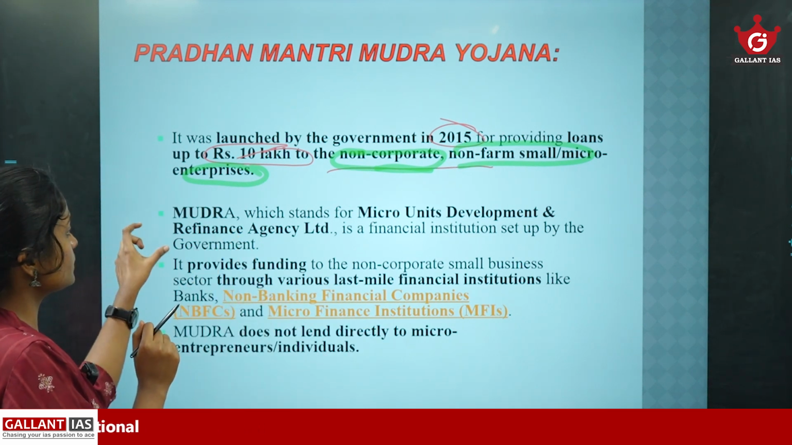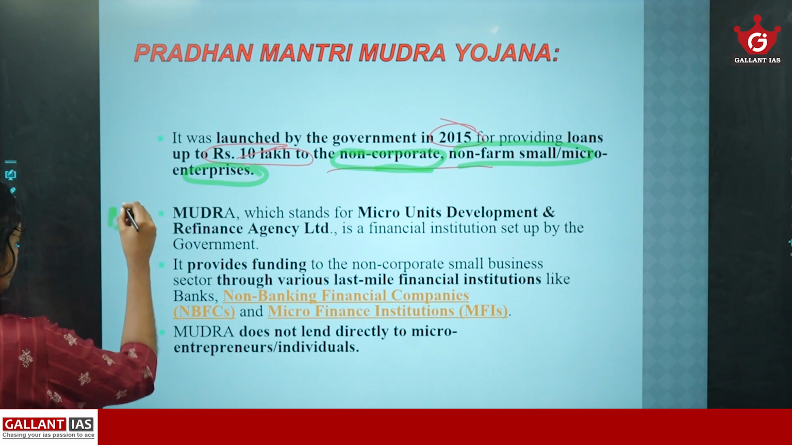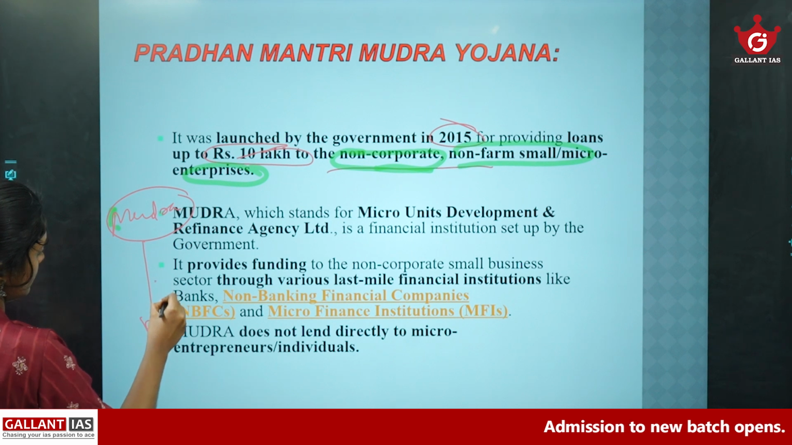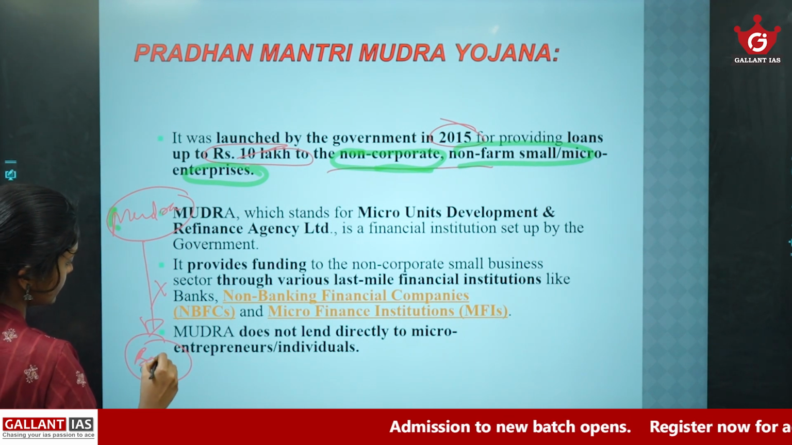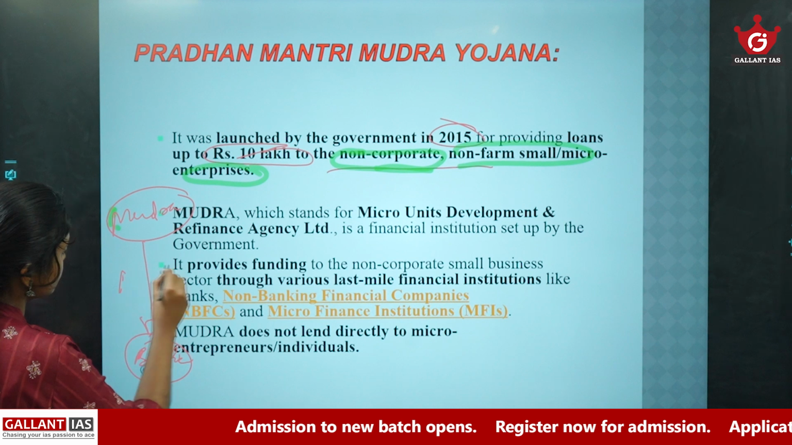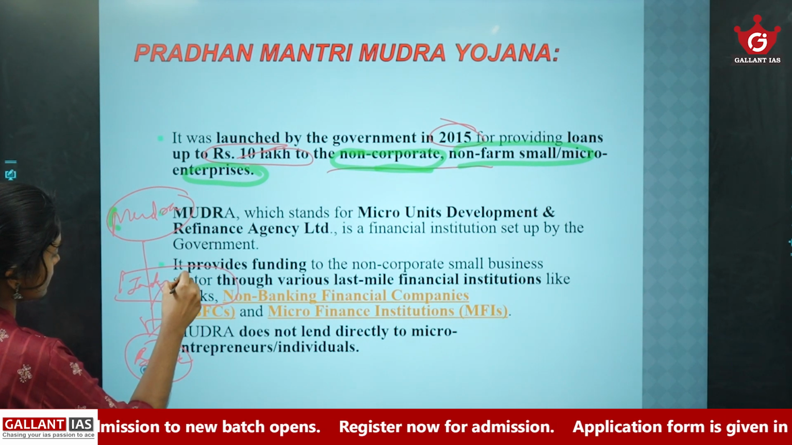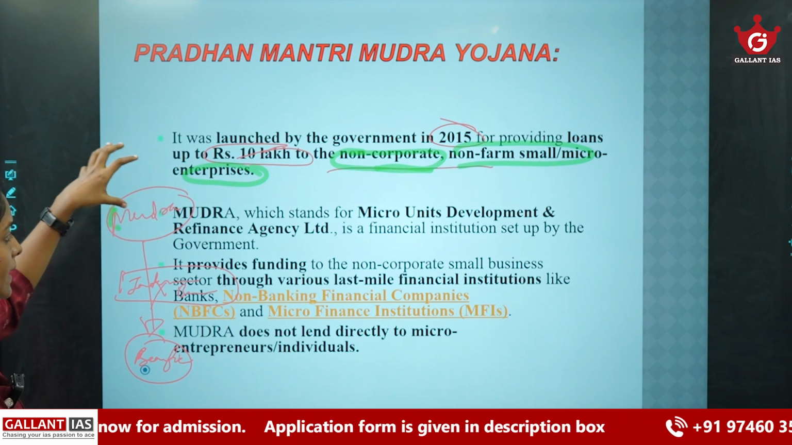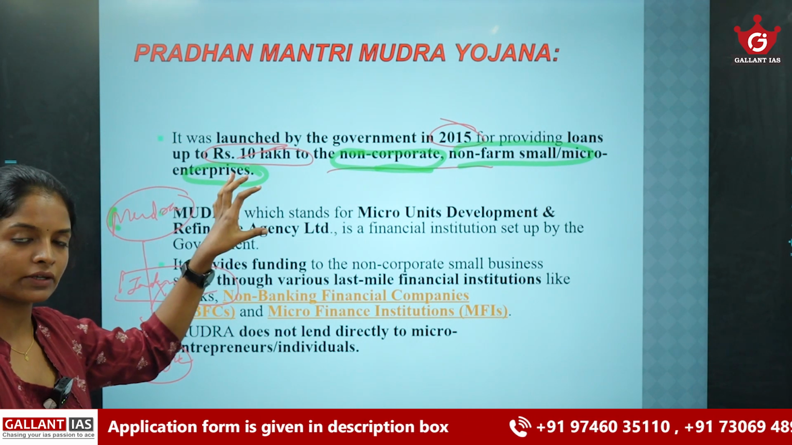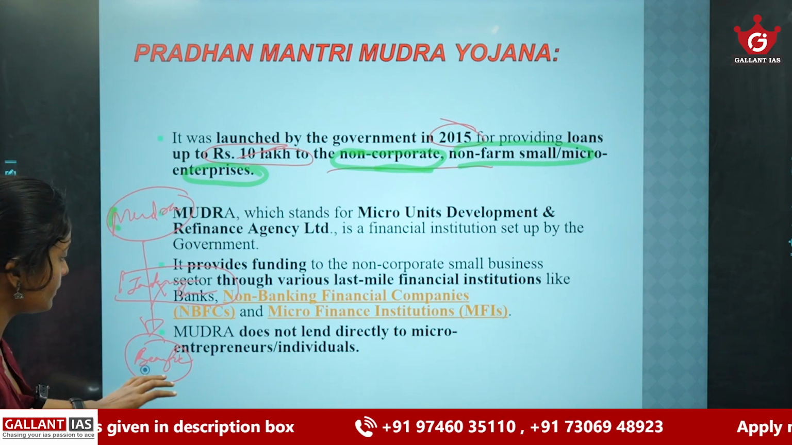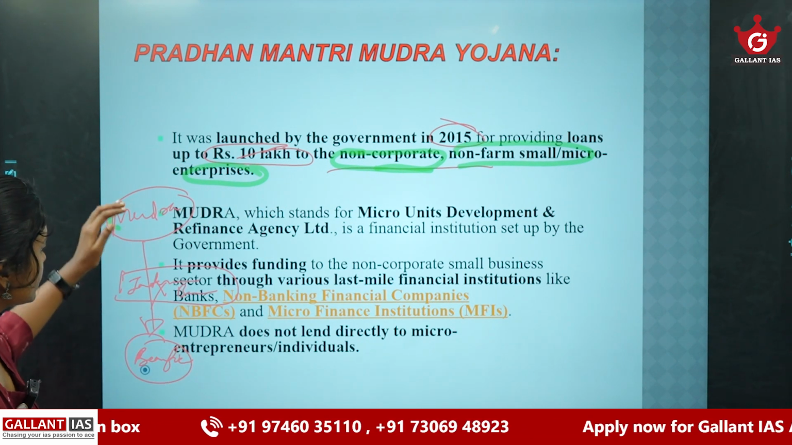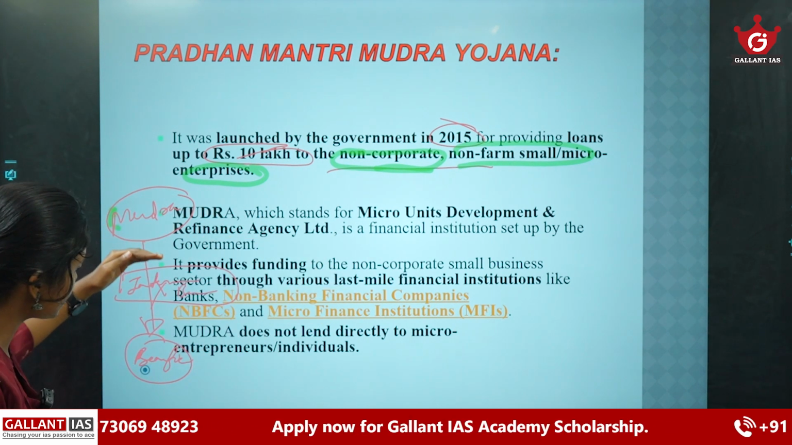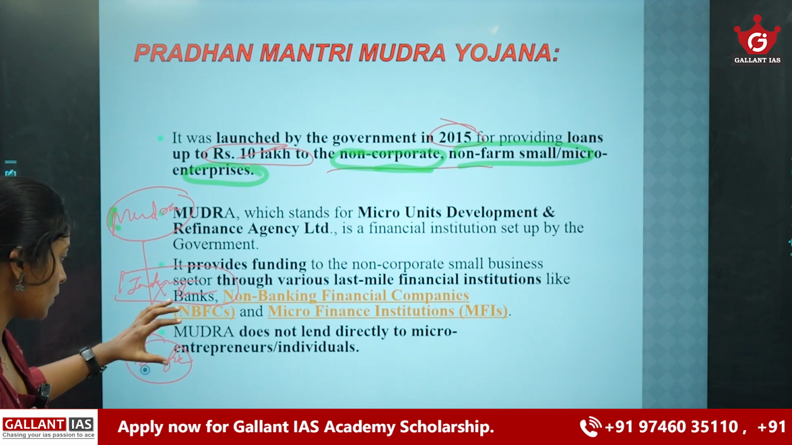Okay, then this Mudra Bank acts as a refinancing agency. That means it does not directly provide loans to the beneficiaries. There are intermediaries like banks, NBFCs, etc. That means Mudra Bank is a government agency which acts as a refinancing agency. It does not directly provide loans to the beneficiaries. It provides funds to the intermediaries like banks, NBFCs, etc. Then these intermediaries will provide loans to the beneficiaries.